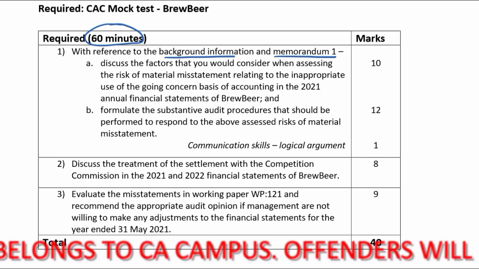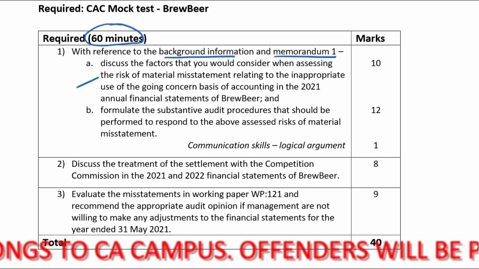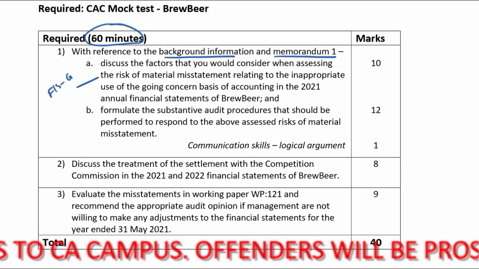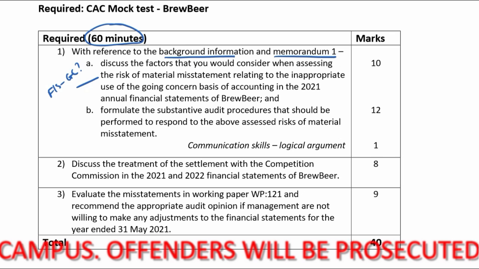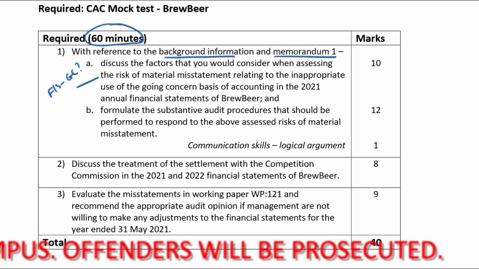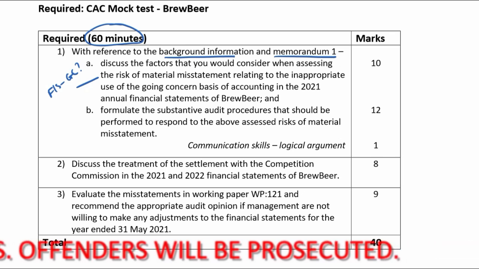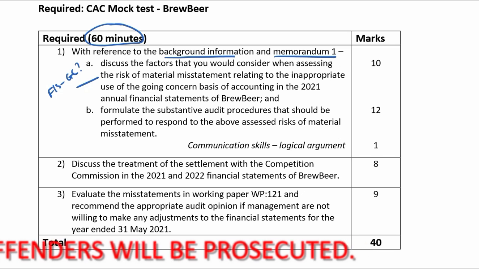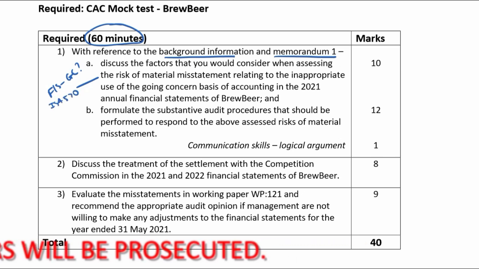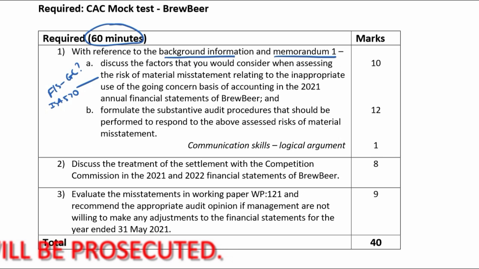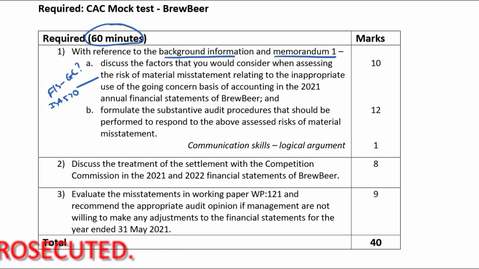So I need to go into the question and identify everywhere where I've picked up a risk with regards to the going concern. I know that there is an auditing standard that deals with the going concern, ISA 570, which will help me to pick up all different types of factors that affect the going concern if I have not identified any